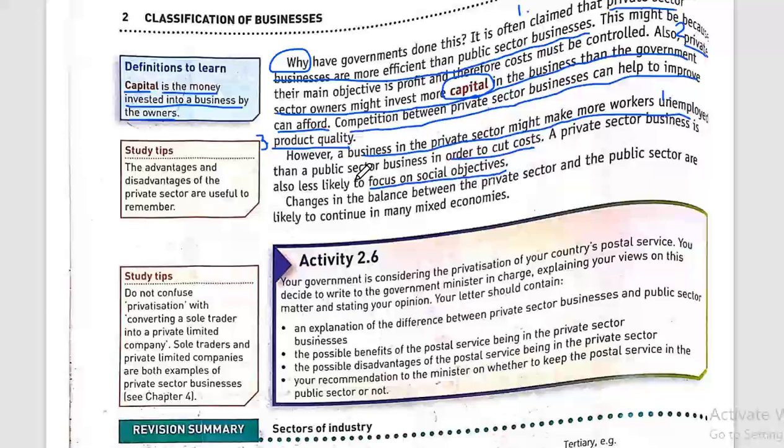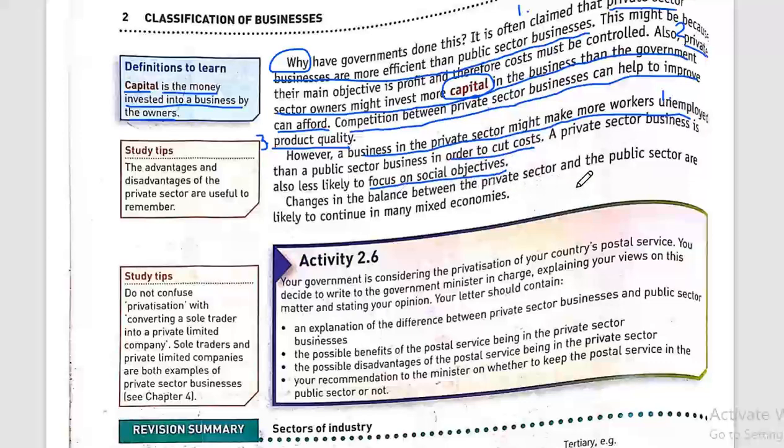The businesses in the public sector were focusing on giving customer service more than just the aim of gaining profit from the customer. So when I hand out this business to a private sector, it's going to focus more on gaining profit and less on the social objectives, which are serving the community and serving the customer.